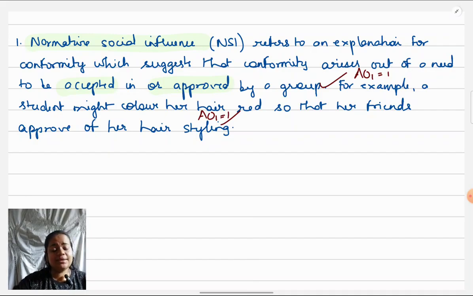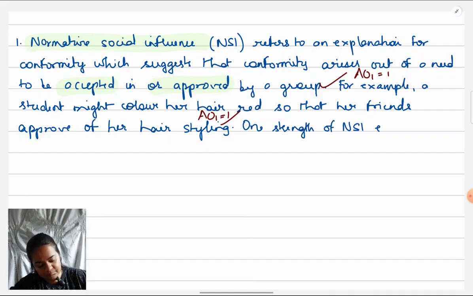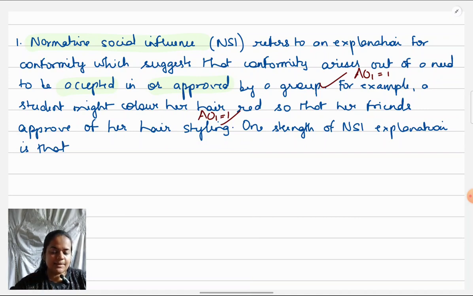So let's take that one, and how to put it very briefly but in a contextualized way. That is what I will show you. So one strength, even if we are not giving a full PEEL point over here, just make sure you begin with one strength or one weakness so that the examiner knows where you're beginning evaluation. One strength of NSI explanation is that it has been supported by research evidence.